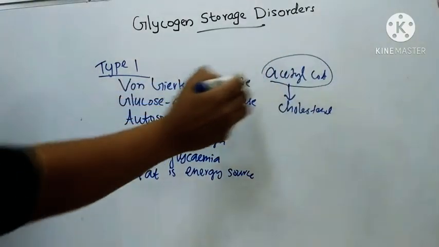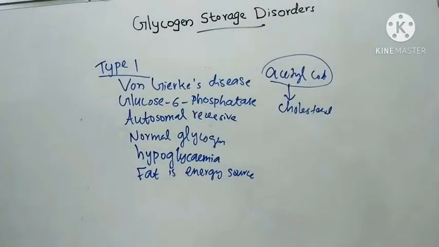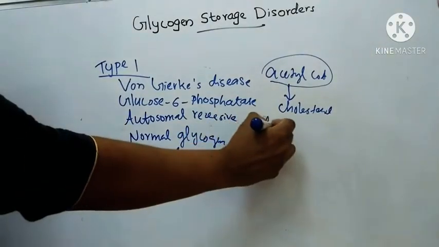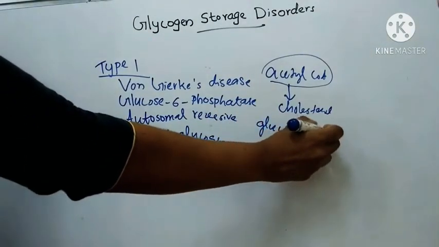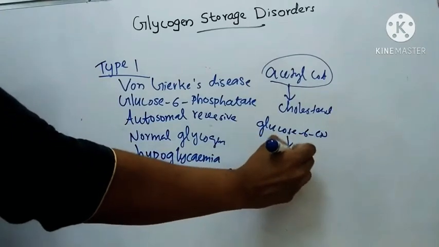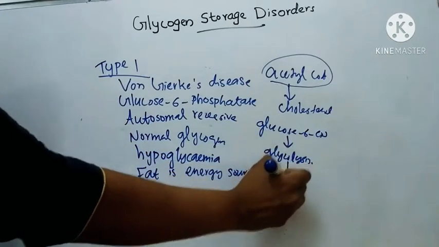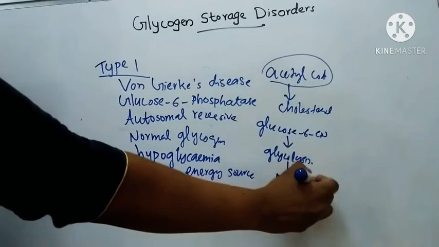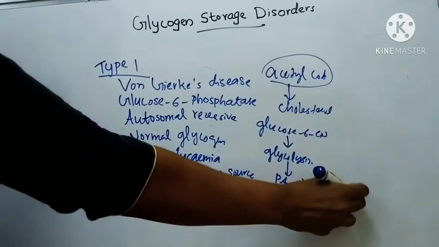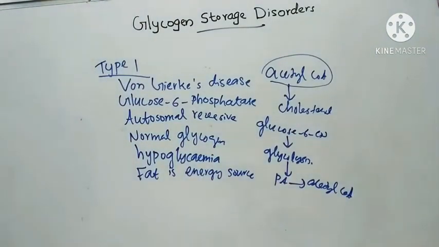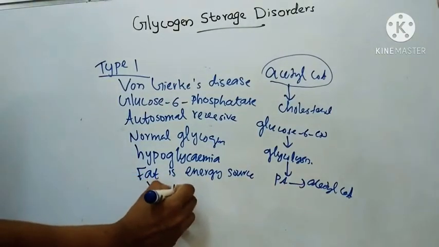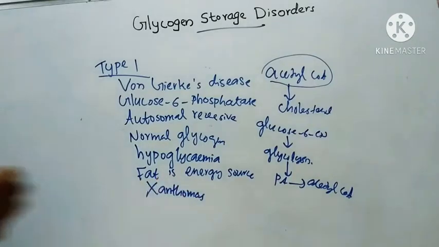Excess acetyl-CoA arises because glucose 6 phosphate cannot be converted to glucose, so it enters the glycolytic pathway and forms pyruvic acid, and from pyruvic acid, acetyl-CoA. This excess acetyl-CoA is diverted for cholesterol synthesis, resulting in an increase in cholesterol level, which may produce xanthomas.